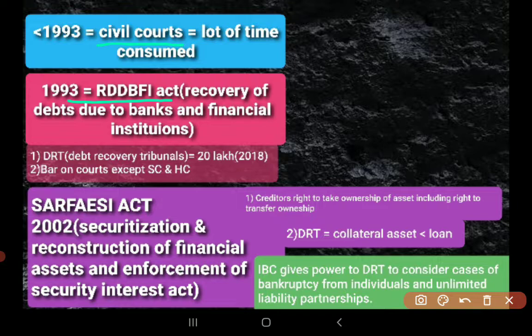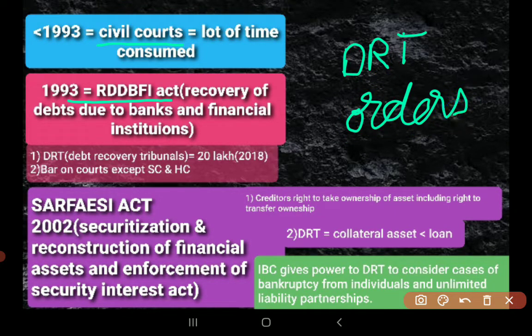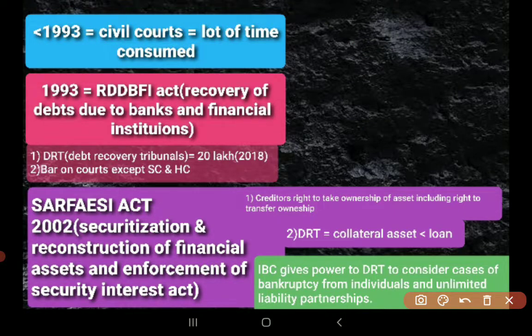But until the DRT gives its order, there will be a complete moratorium on the asset. Neither can the bank sell it, nor can the debtor claim the asset. This also became a problem for the banks.